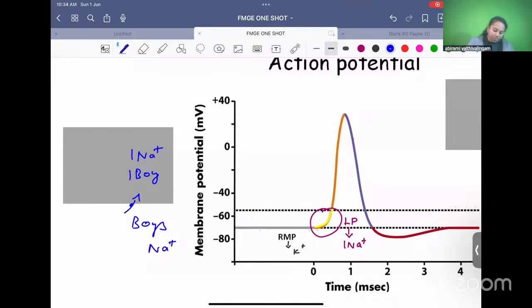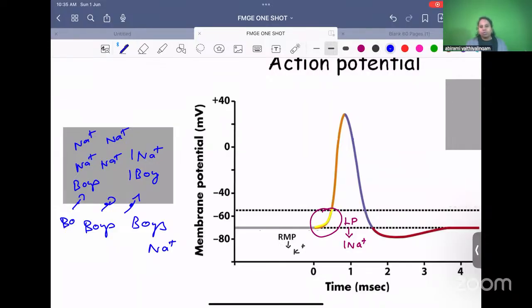Now what happens? Dheeraj is opening all the boys' doors and suddenly all boys are coming inside. Boys are like sodium. So suddenly all sodium entering inside. Na+, Na+, Na+.